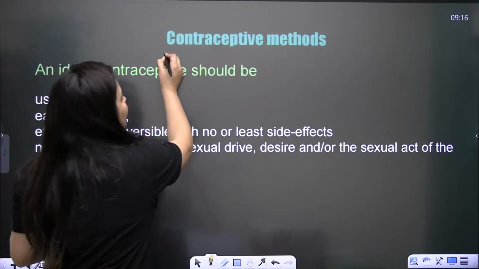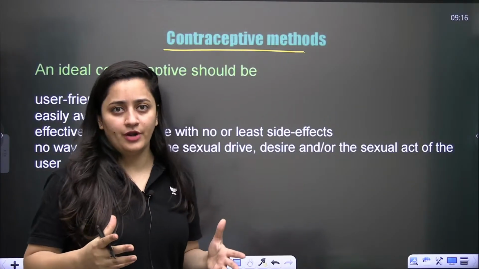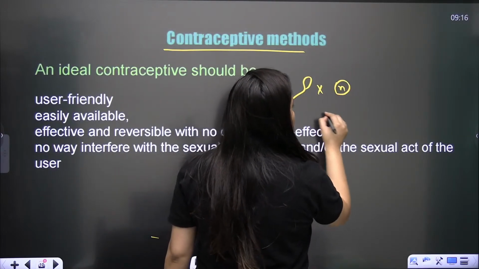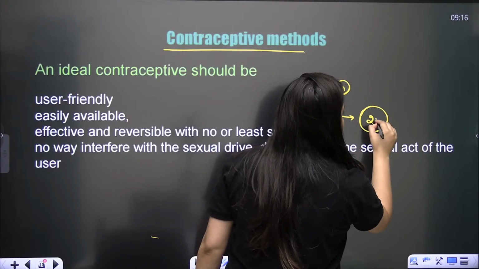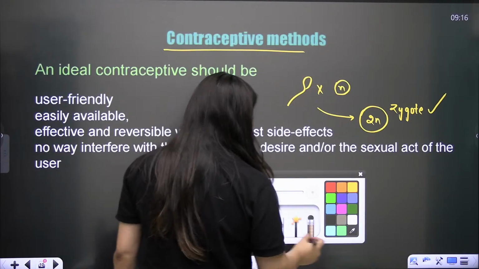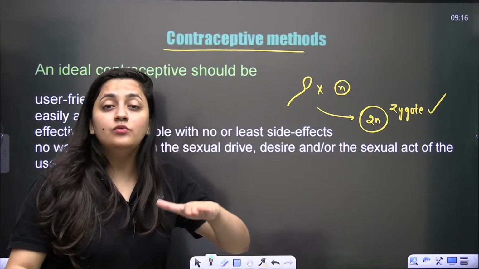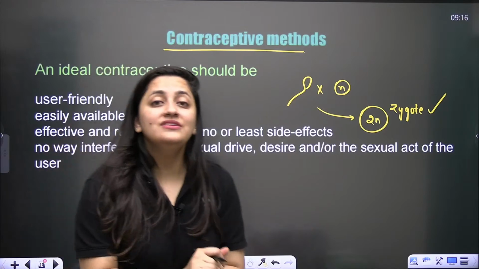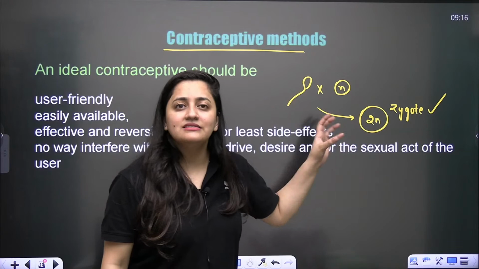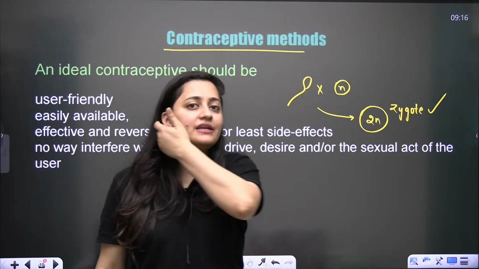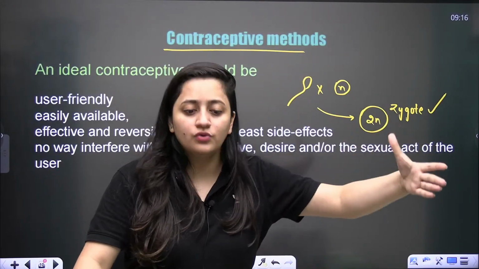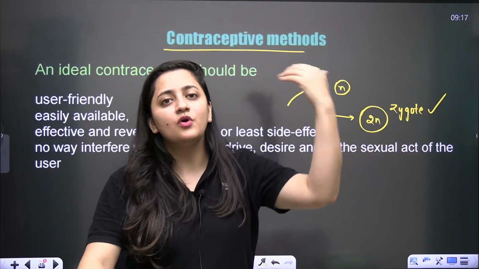So when it comes to sexual reproduction, you know it very well, there will be the sperm and the ovum fusion, and it will result in the formation of a diploid zygote. Now the zygote will multiply, the zygote will grow, and it will form a complete individual. That is what reproduction is. That is how the growth will be there. We have already covered that in the embryonic stages.